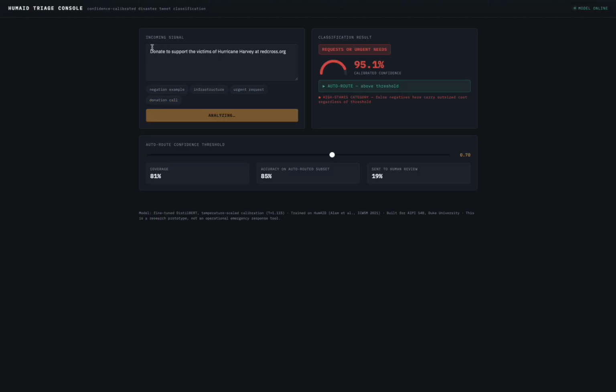Something like the donation call, however, says "Donate to support the victims of Hurricane Harvey," and is classified into rescue, volunteering, or donation effort, which is a 98%. It gets auto-routed, but it does not get pushed to something like requests or urgent needs, which goes to something that will require aid.